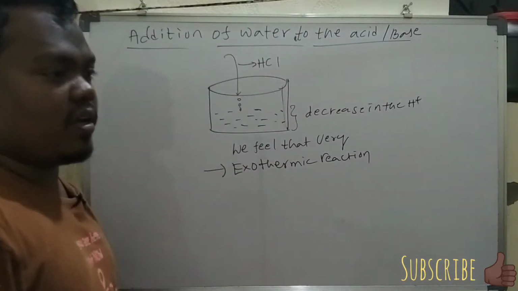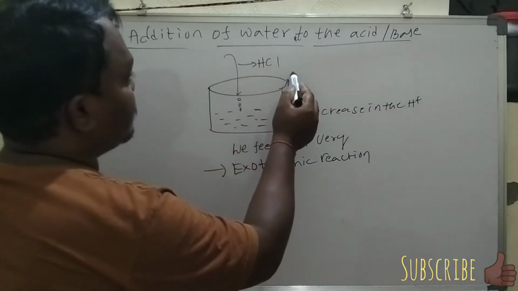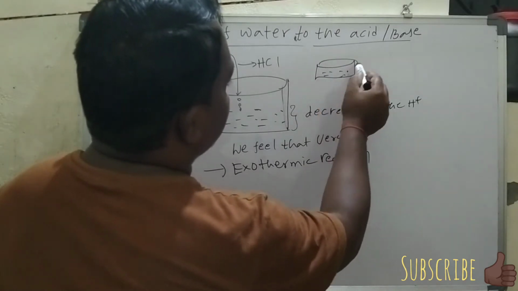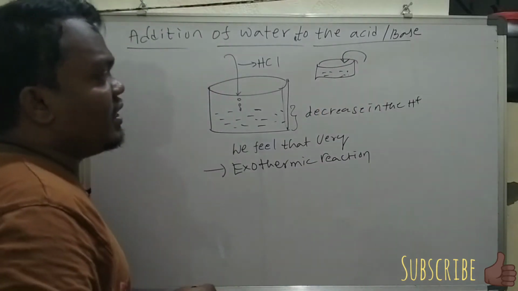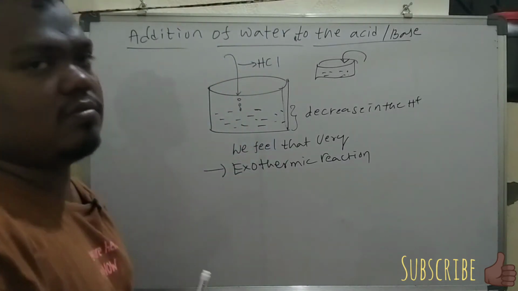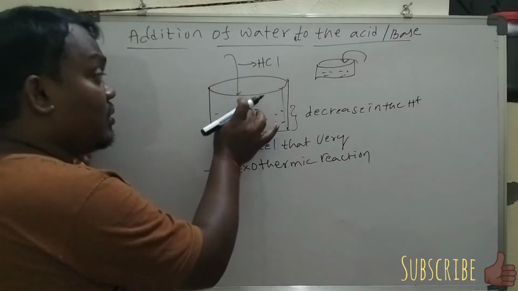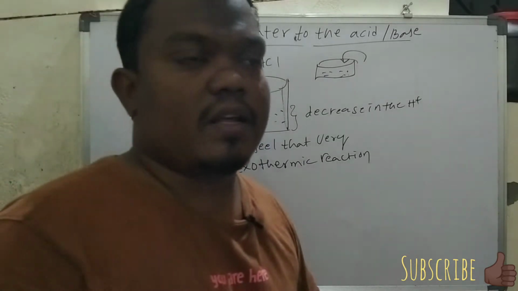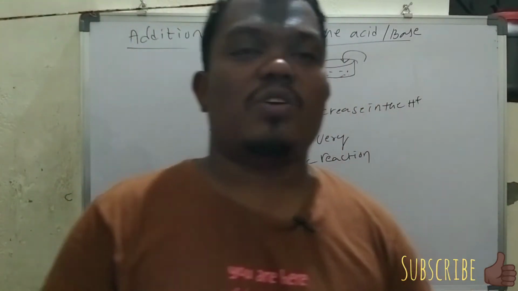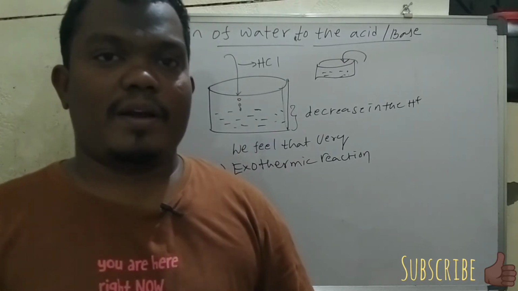Keep one thing in your mind: we should not add water directly to the acid. Why? Because sometimes it may become explosive. That's why we should add acid to the water, drop wise. That's why in a laboratory you observe that acids are given certain warning symbols.